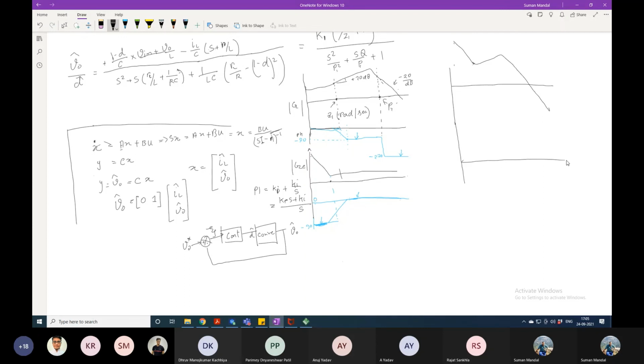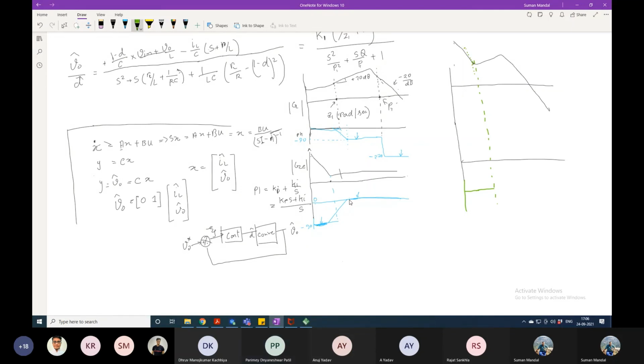Now tell me what the phase plot should look like. If you add these two phases, what will happen? At first it will be 0, because this is 90, this is 0, so it will start with minus 90. Then it will again be 0. We are overlapping those zeros now. So at this point, it is going to 0, and coming to minus 90.